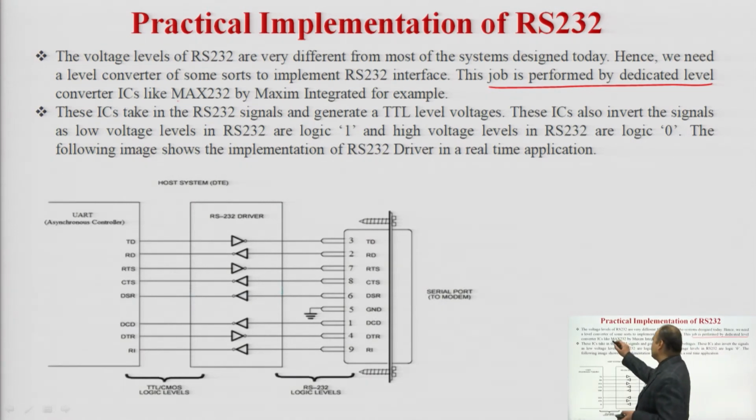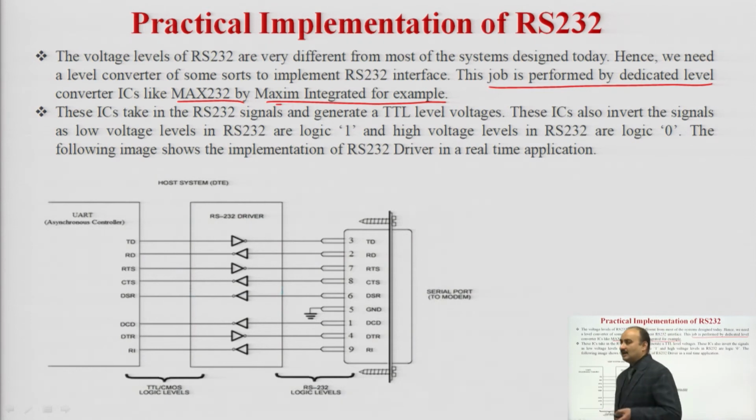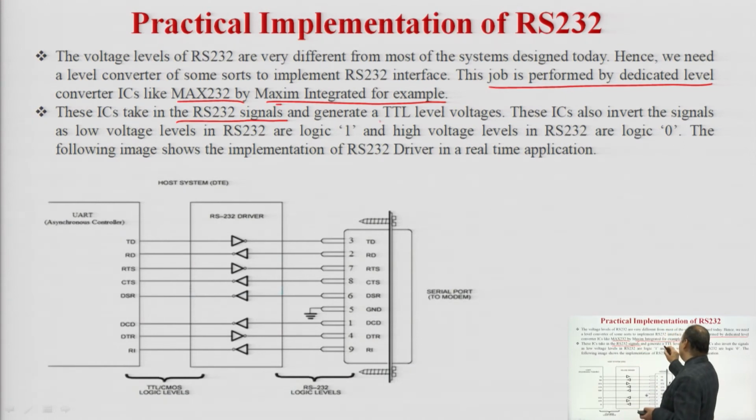So, ICs like the MAX232 by Maxim Integrated, for example, are dedicated level converters. This MAX232 is an IC which is used as a dedicated level converter. Level converter means it is a voltage level converter. These ICs take in RS-232 signals and generate TTL level voltages.